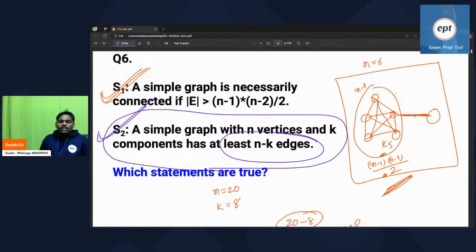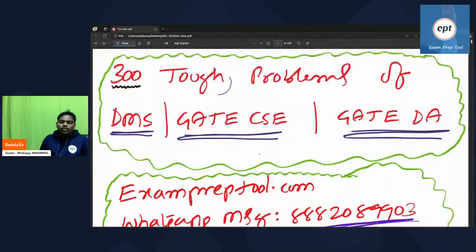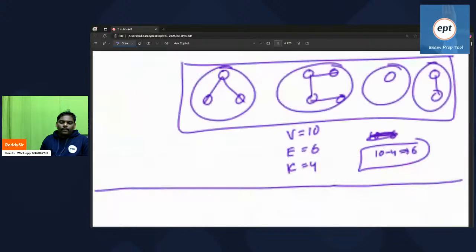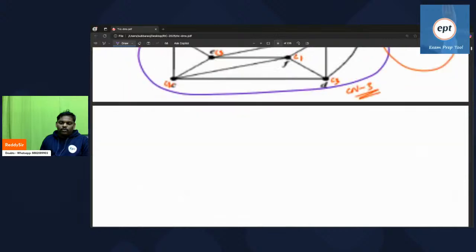Sir, Reddy sir, these are looking so dangerous. Some people are saying, Reddy sir, these are looking dangerous. Can you see this? Then what is the meaning of a tough problem? What is the meaning of tough here? Chalo. Next. Go to the next problem.